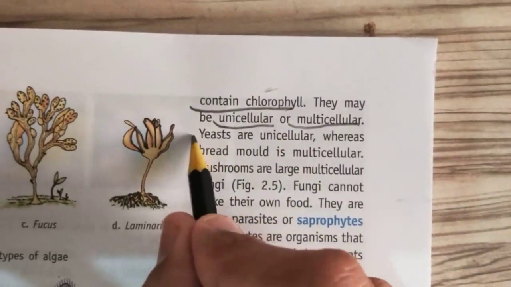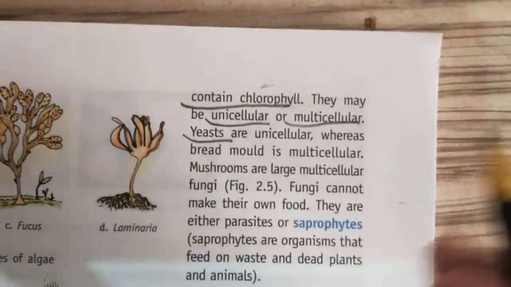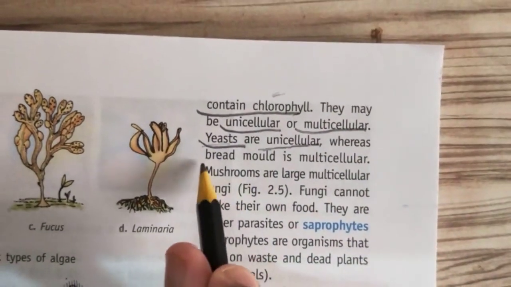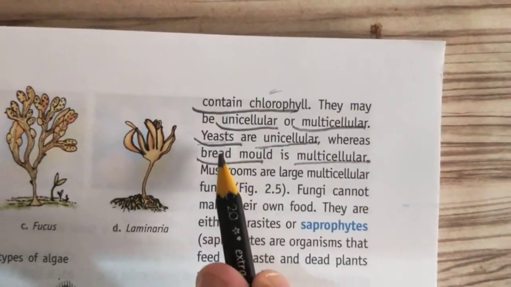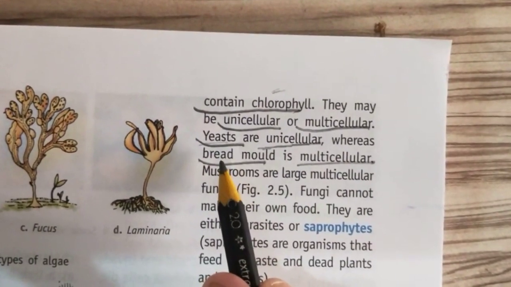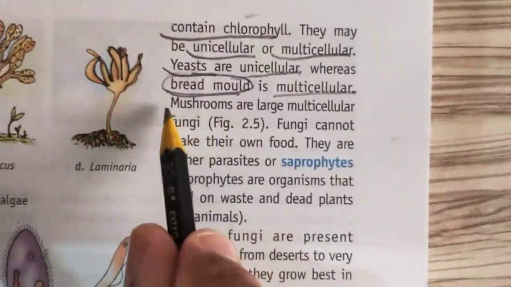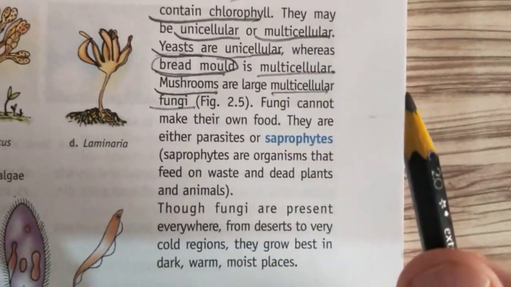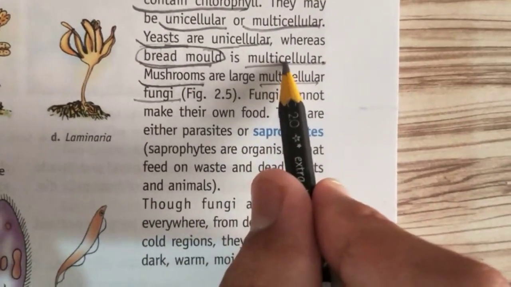Example of unicell is yeast. Yeast is used in bakery. Yeast is a unicell fungi. And what is bread mold? Bread mold is multicellular. You keep the bread outside, you see the white surface on the bread, that is bread mold. It is multicellular. And you have also seen the mushroom. It is a multi-cell fungi. Mushroom is also a multi-cell fungi. Bread mold is also a multi-cell fungi.